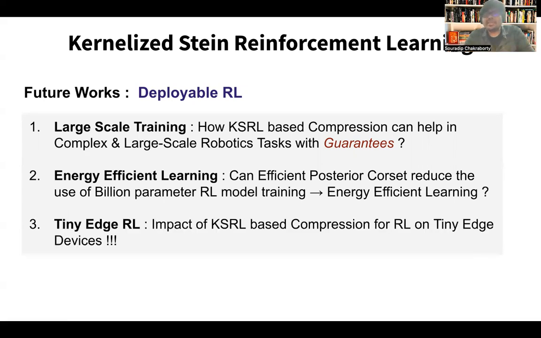And finally, when there is a tiny edge device which does not have a huge buffer size, can we use posterior coreset and see some applications on tiny edge devices and maybe build a tiny edge RL phenomenon? So this was all from our side.